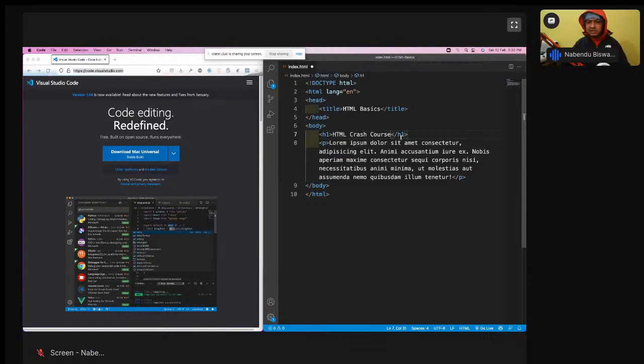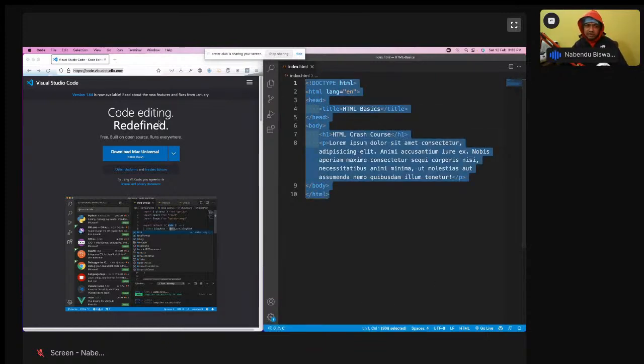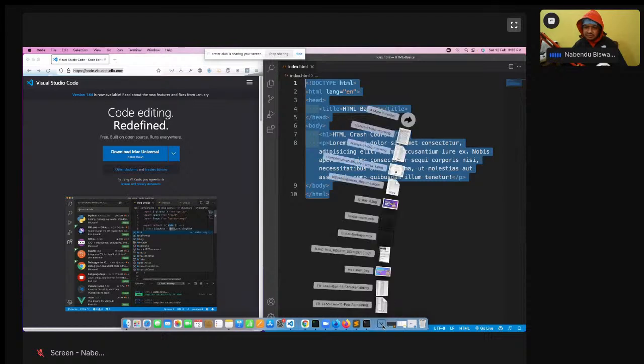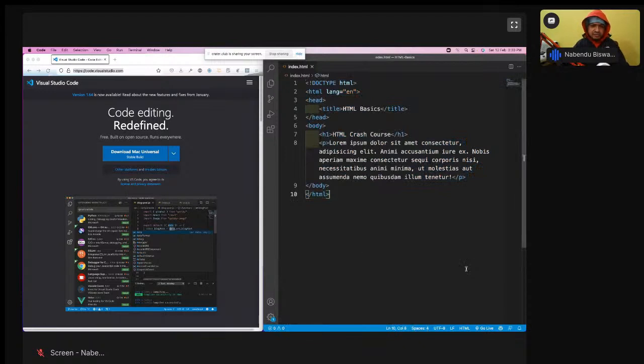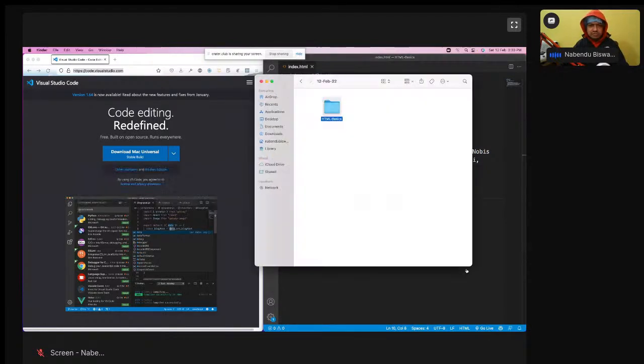Okay, I've saved it. We have made a very simple website. But now where to see it? See, this is the code which the developer will see, but the front end person will see something like this. From where can the front end person see? Okay, so I have created the folder here, HTML basic. I'll go inside it. See, you can see that the index.html file is there. So I'll double click on it.